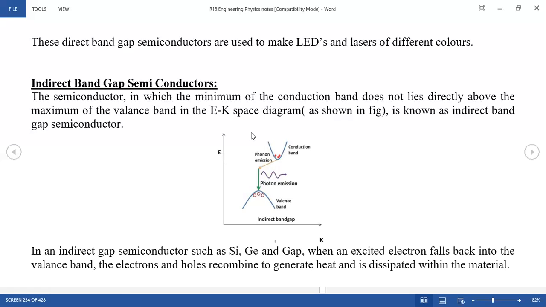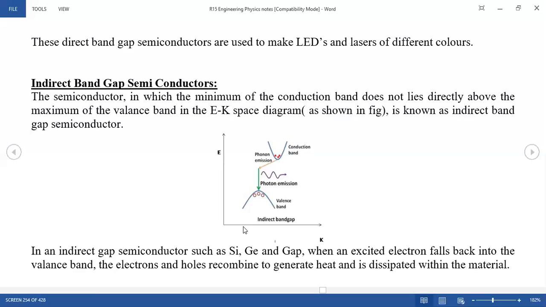Therefore, this type of band gap we call indirect band gap. The semiconductor in which the minimum of the conduction band does not lie directly above the maximum of the valence band in the E-K space diagram, as shown in the figure, is an indirect band gap semiconductor.